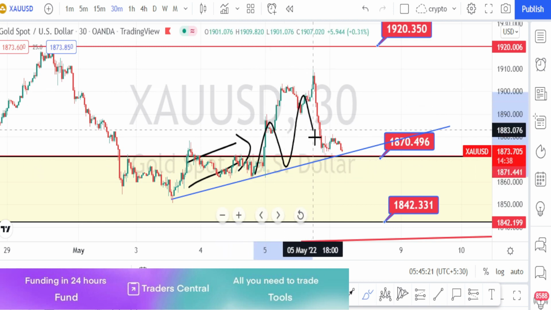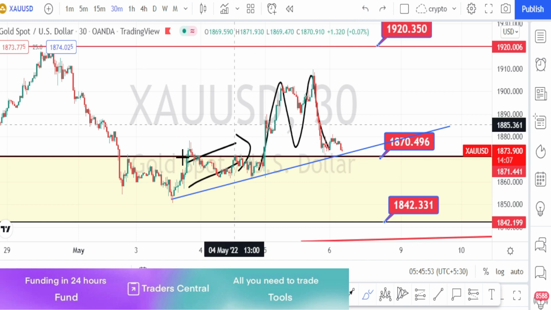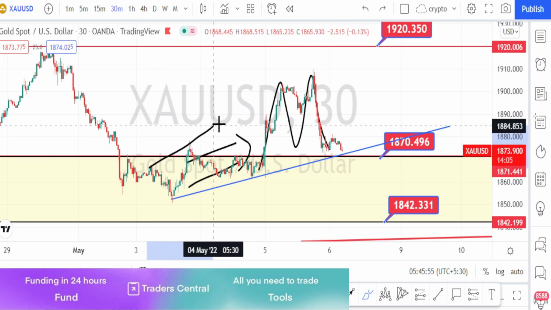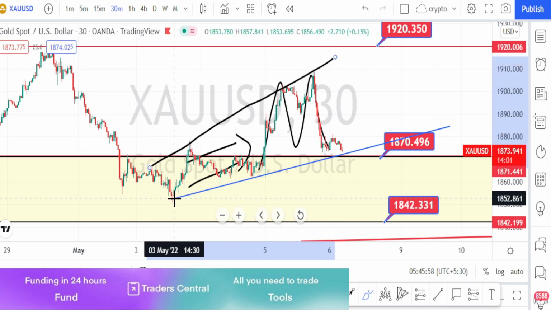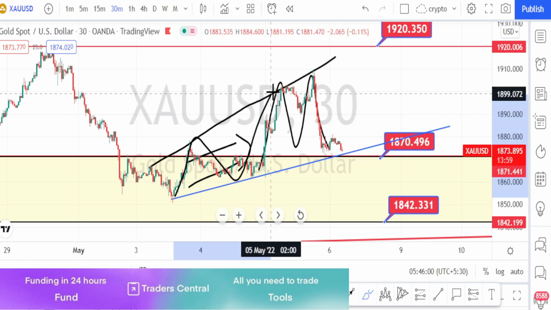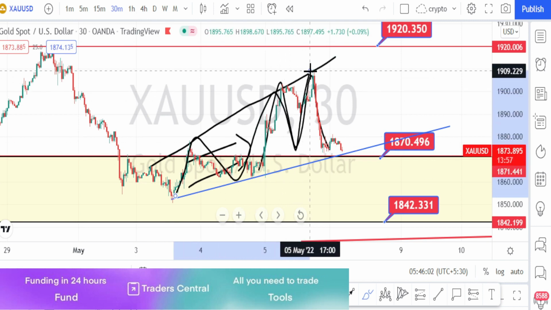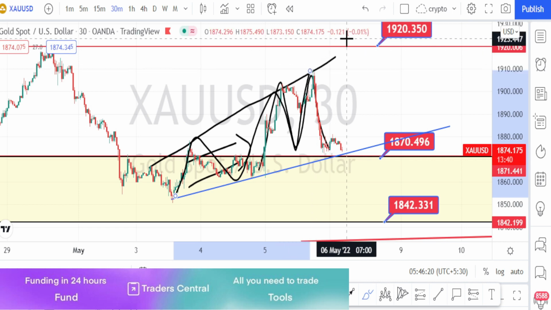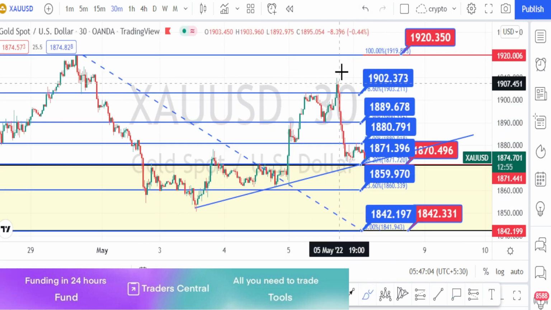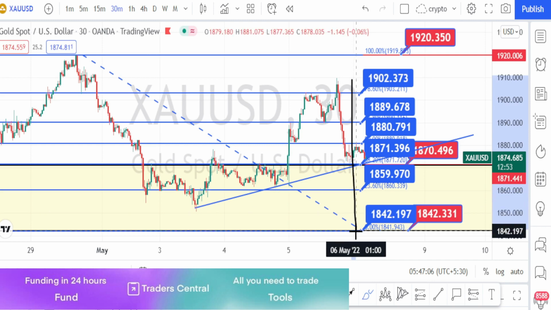And we can notice that whenever it bounces back on the bullish side, the higher side ranges are becoming higher and higher. Let us mark the support and resistance levels for the 30 minutes time frame. So the values in blue color boxes are the resistance and support levels for the 30 minutes time frame.